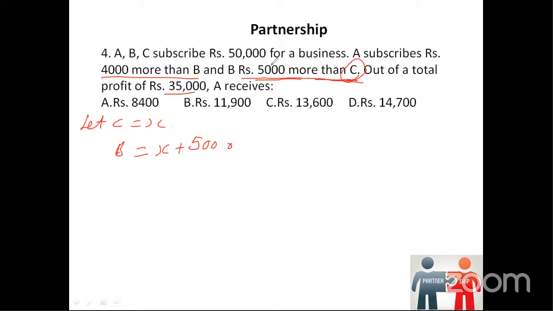Next it says A subscribes rupees 4,000 more than B, which means whatever value B is, that value plus 4,000 more, which means A is equal to X plus 9,000. Fine. So far good.